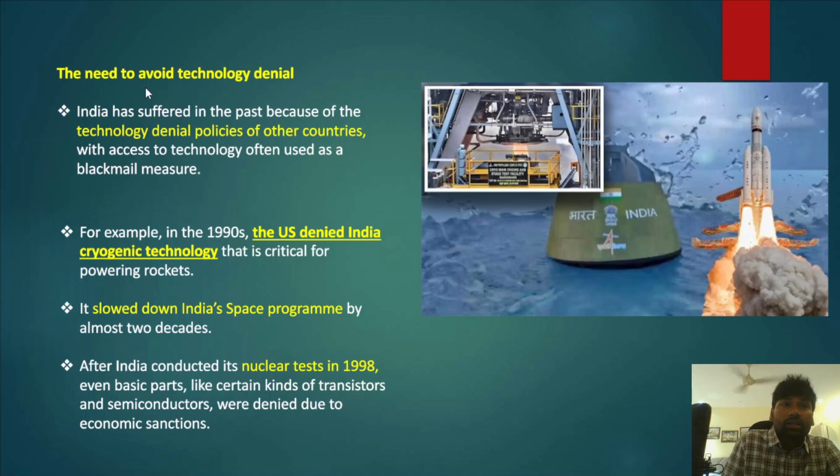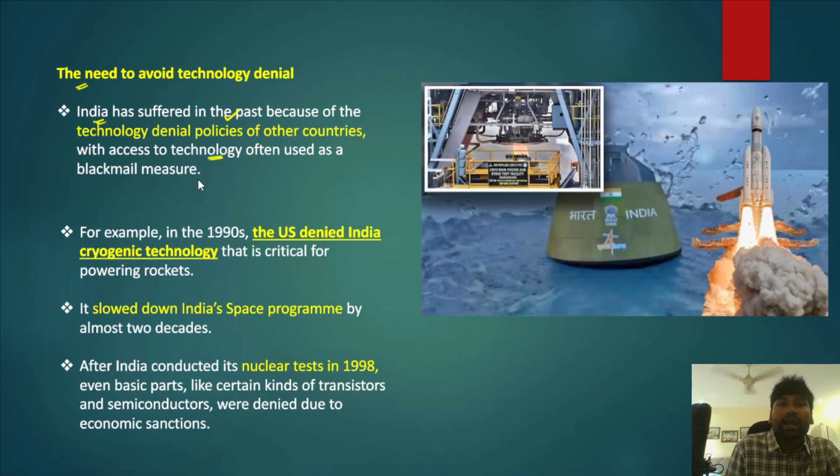After that, the need to avoid technology denial. Why should we avoid technology denial by other countries, whether it is the US, Russia, or any other country? We should avoid this and develop self-reliance in these technologies. India in the past has suffered because of the technology denial policies of other countries, the US and Russia.